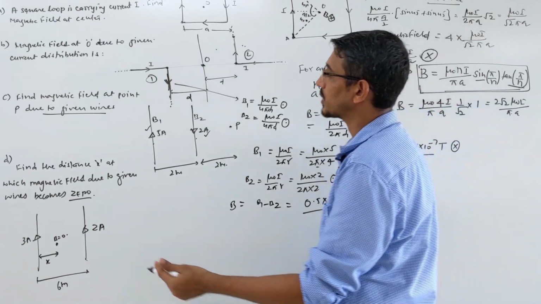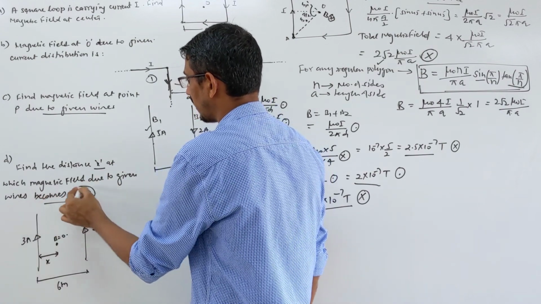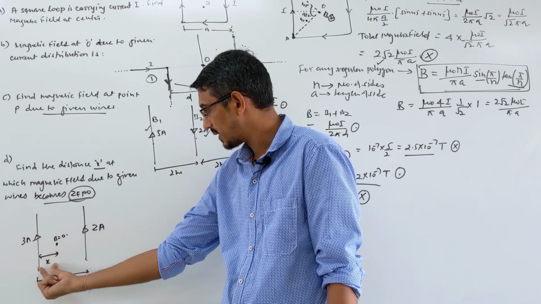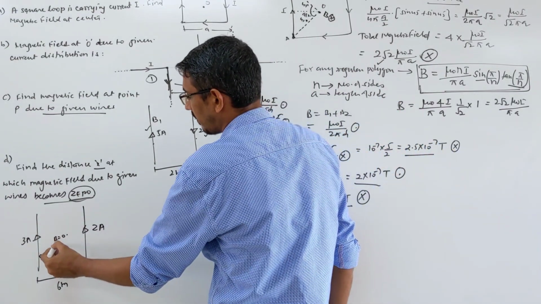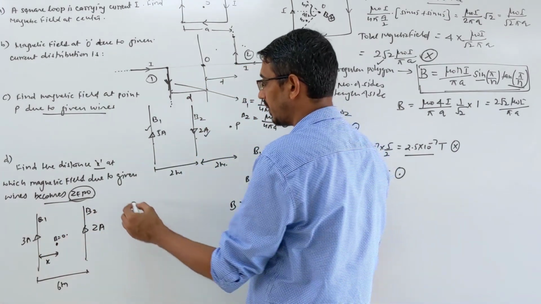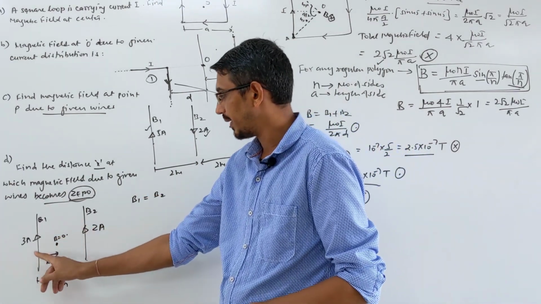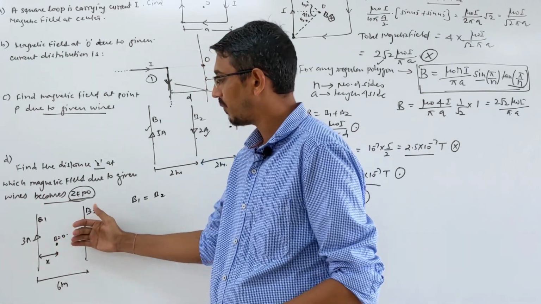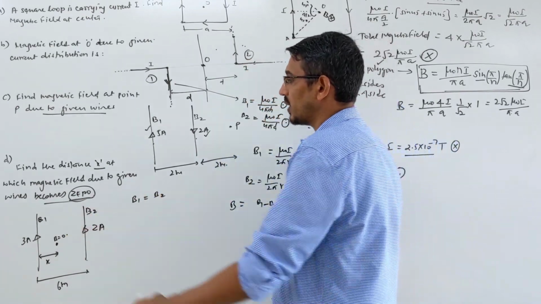Now look at one more question based on wires. Find the distance x at which the magnetic field due to the given wires becomes 0. Two wires are given and some point is given here at distance x. What is the distance x so that the magnetic field due to these two wires becomes 0? At this point, net magnetic field 0 means what? Magnetic field due to one wire, let's call B1, and due to the other B2 should be equal, right. Then it becomes 0. B1 should be equal to B2, then magnetic field is 0. What is the magnetic field due to this wire, the 3 ampere wire? Look here, you grab your hand, here field is going inward. Due to that wire, field will be outward. Two fields are opposite, so when they become equal, then net field is 0. Correct?